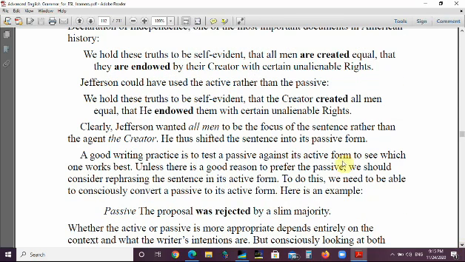Jefferson could have used the active rather than the passive, but the main focus here is on all men, rather than the creator himself. He thus shifted the sentence into the passive form, and it was necessary here.